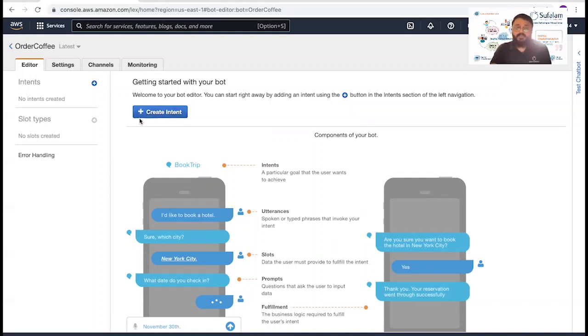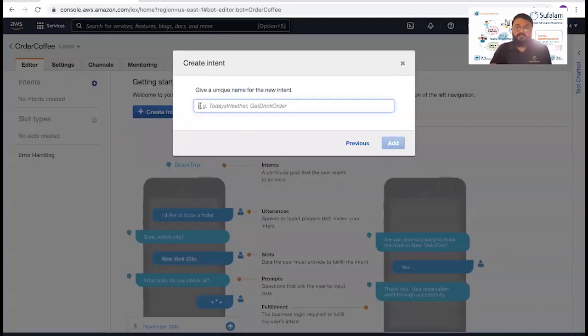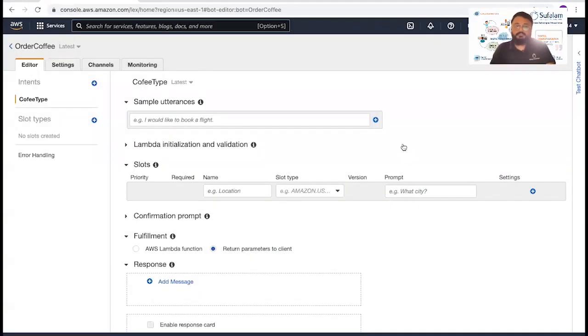So let's say we are creating our first step. We'll name it coffee type. Here you see multiple options in the intent. The first one says sample utterances, spoken or typed phrases that invoke your intent.